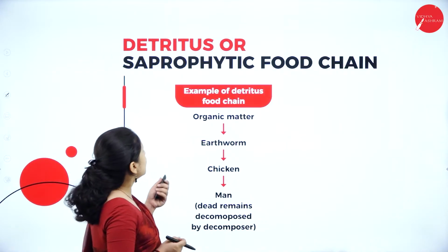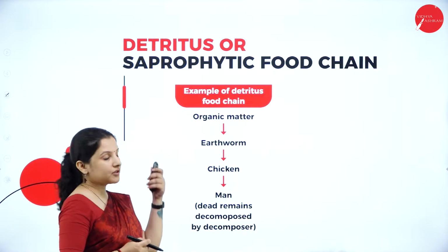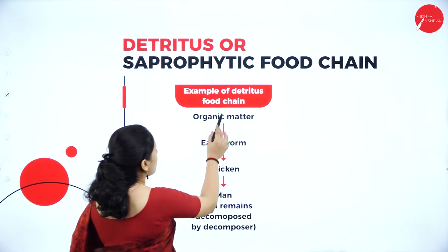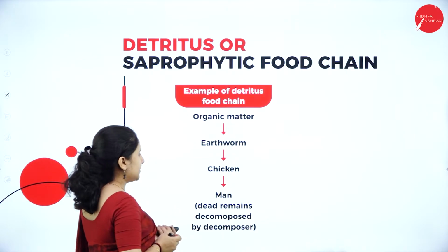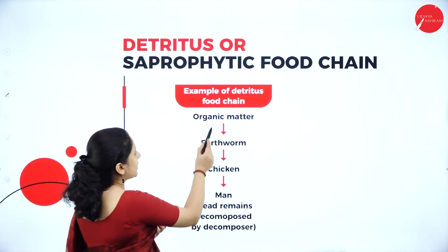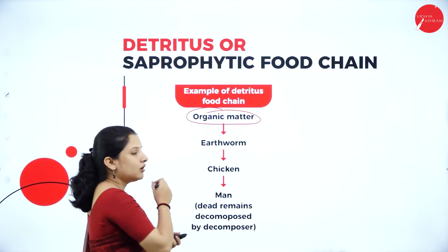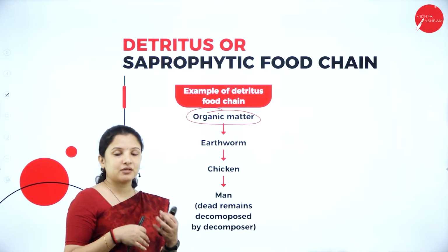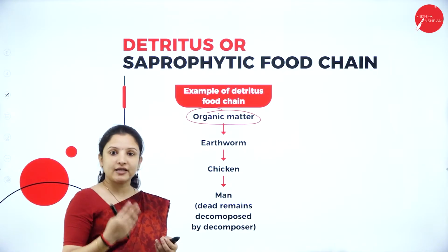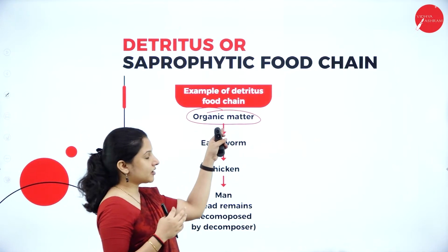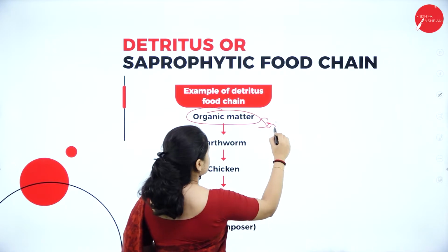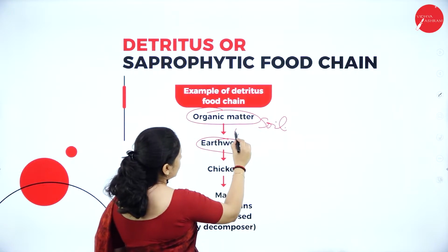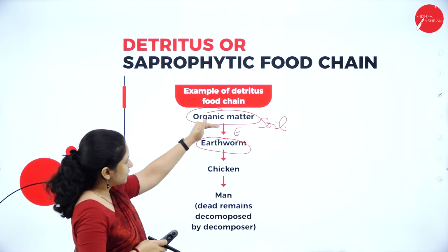Next, talking about the detritus or the saprophytic food chain. So here there is a good example that is taken for detritus food chain, wherein there is the presence of organic matter. How did this organic matter come? Obviously the dead leaves of the trees and all that, that will mix with the nutrients of the soil and form organic matter in the soil. So this organic matter that is there in the soil will be eaten by the earthworm. So energy will pass from the organic matter to the earthworm, right?